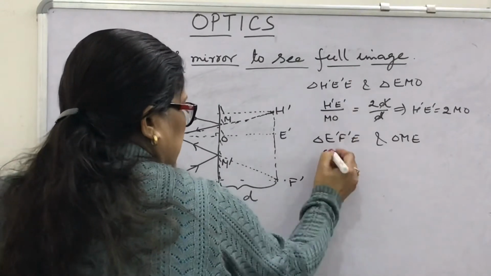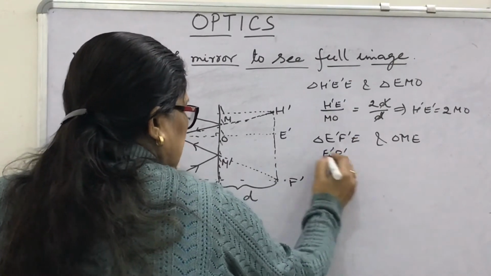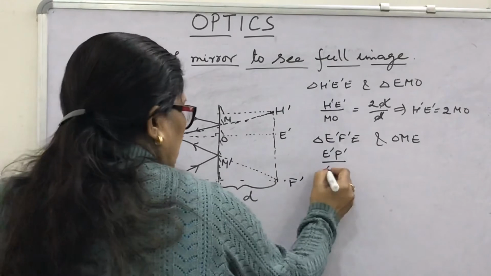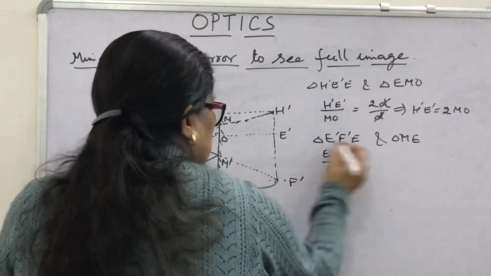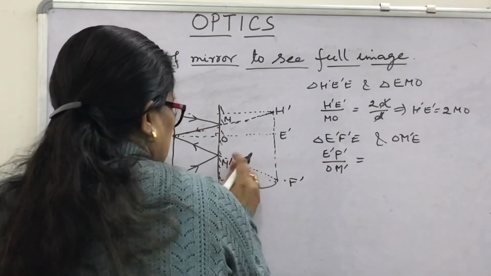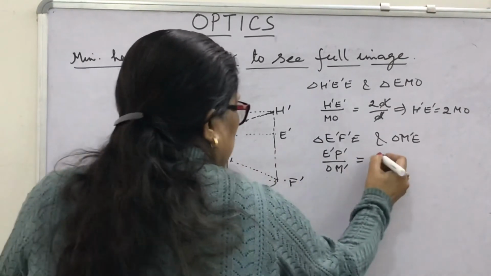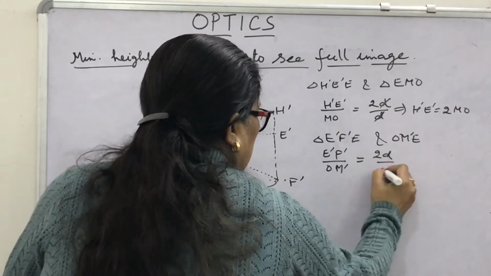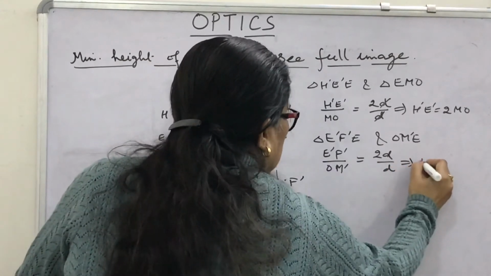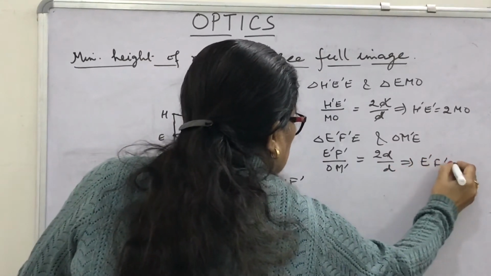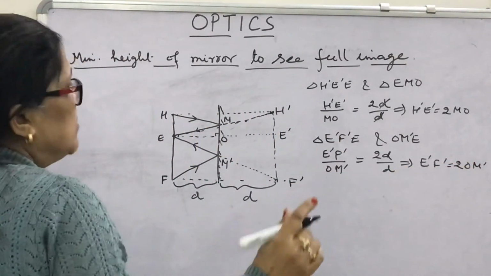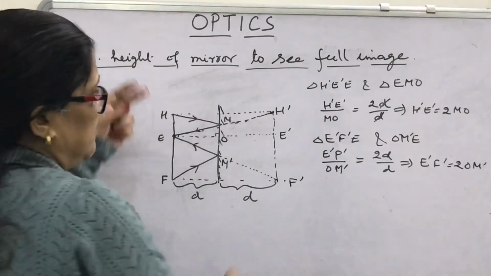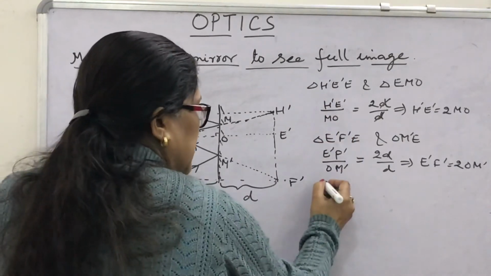Like similar triangles, ratio of the same sides: E dash F dash upon OM dash will be the same as 2D upon D again. So what is here? This E dash F dash is twice OM dash. Now look, the derivation is almost complete.